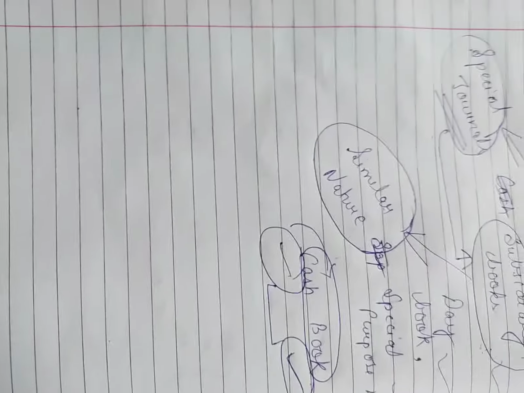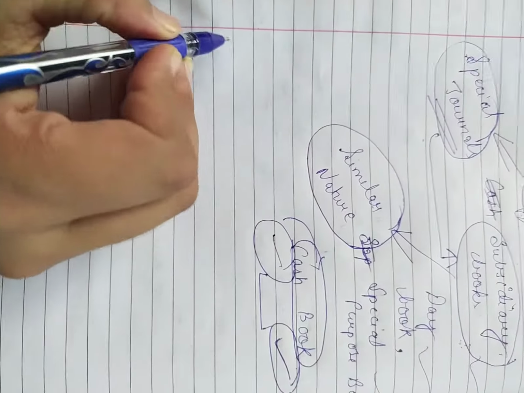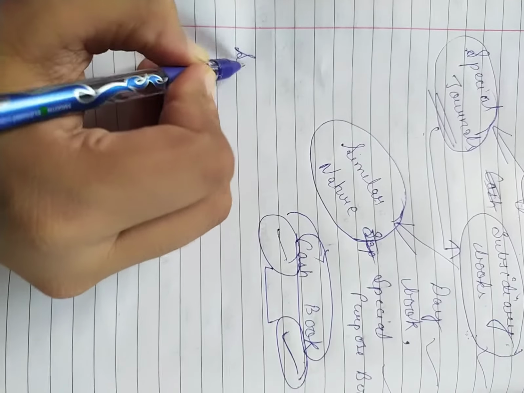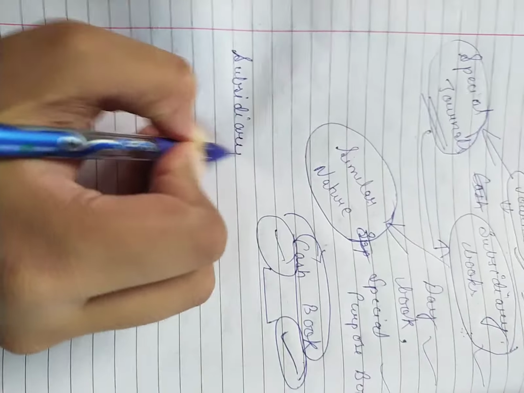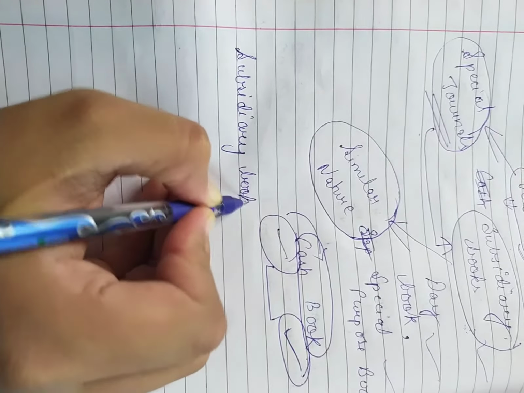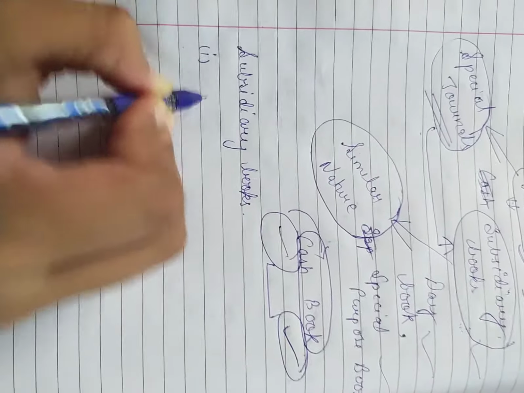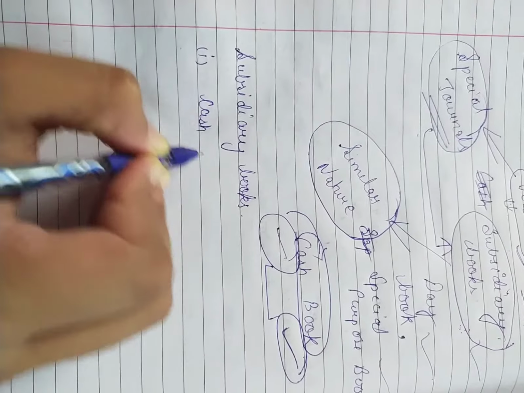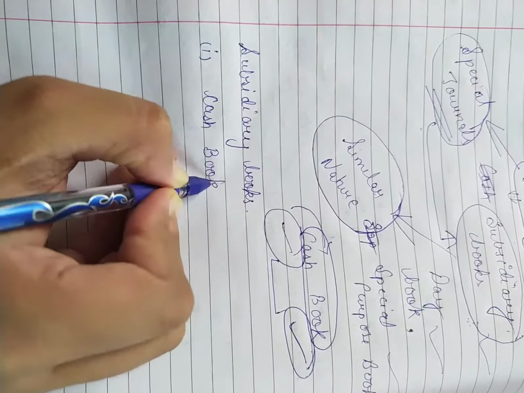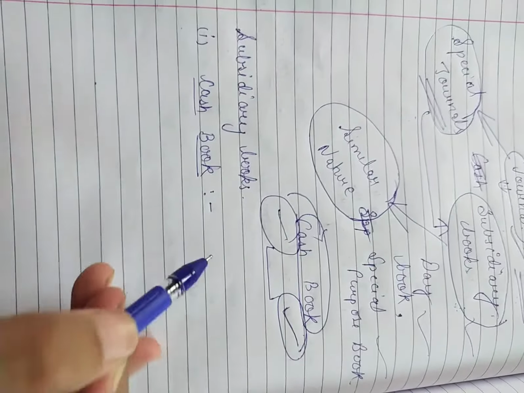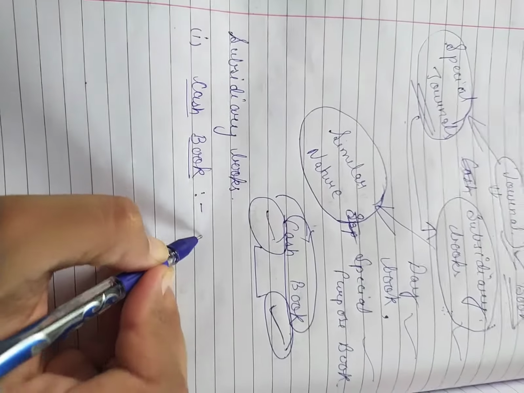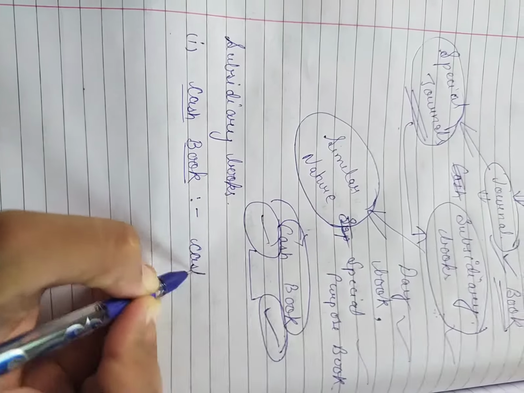Okay, so students, now we are making a list of subsidiary books, that is, how many types of subsidiary books there are. Point number 1, cash book. This book is used for recording all the cash transactions.